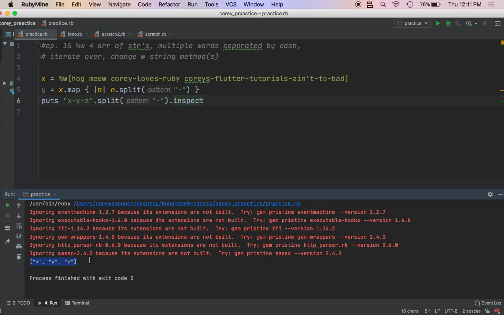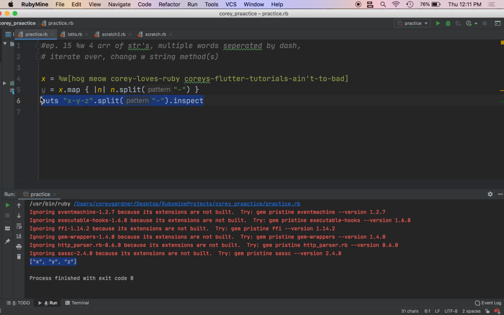Every time there's a dash, I'm going to take the dash out, and to the left of the dash, that's going to be an index in the new array, and to the right of the dash, that is going to be an index. So you're just breaking up a string where a given character is, and you're separating everything into new indexes.